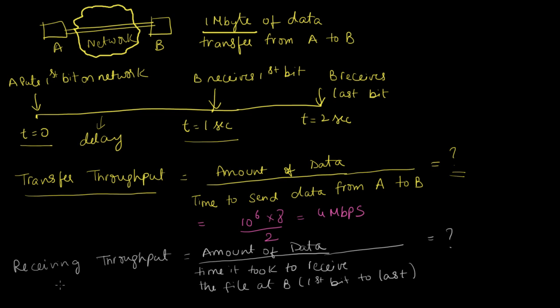Now I could also measure what is called a receiving throughput, which I'm defining as the amount of data over the time it took to receive the file at B, from the time it took to receive the first bit to the last bit. Now what do you think this is? So this turns out to be again 10 to the power of 6 into 8 bits over only 1 second, because this is what we are measuring. So this turns out to be 8 Mbps. So as you can see, the way you define throughput, you can get different numbers. So you have to be quite clear.